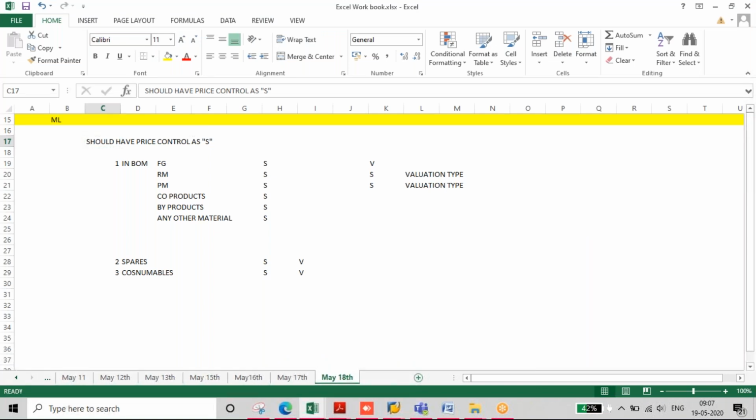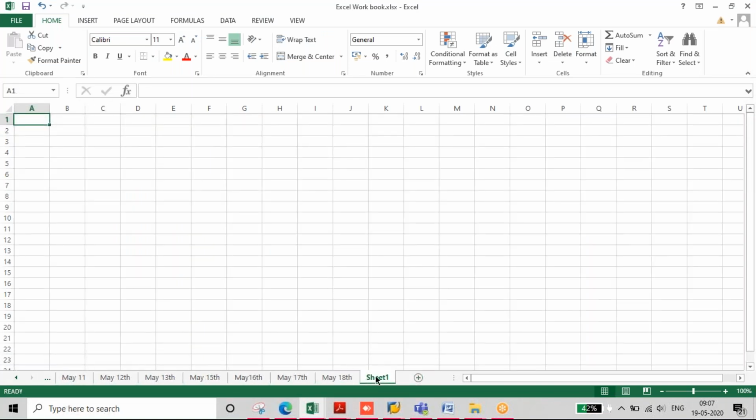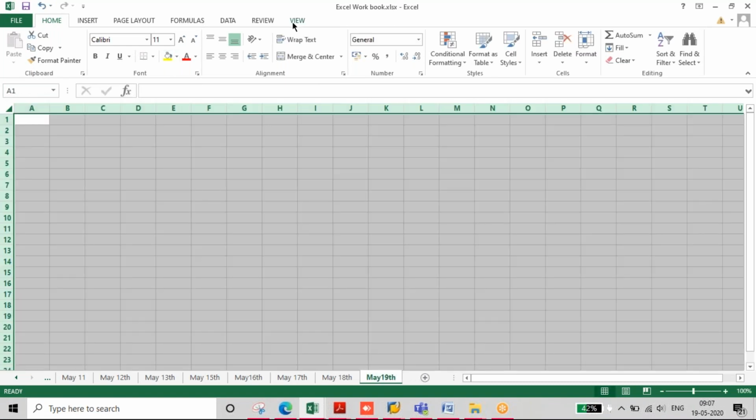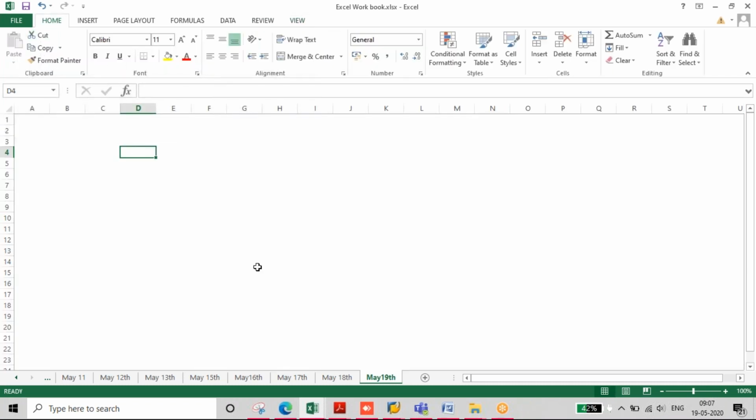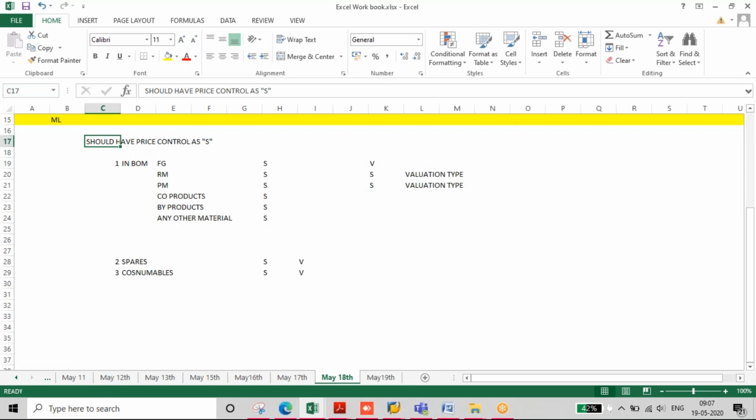Okay, so in continuation to yesterday's class, we discussed that if you are going for material ledger actual costing, all the materials should have price controllers.